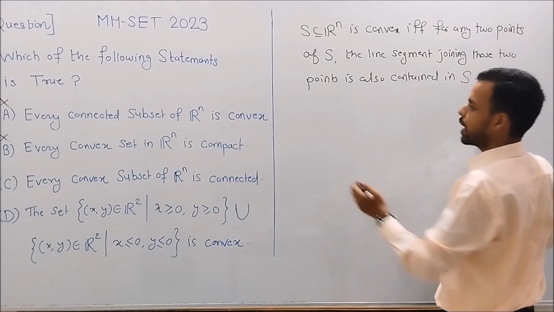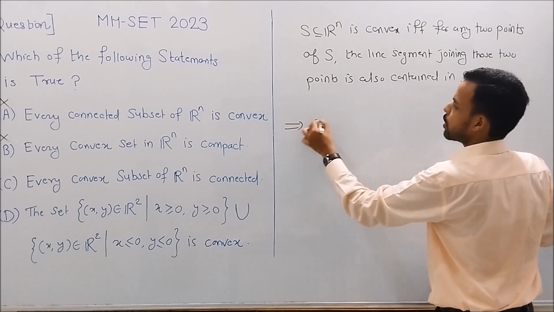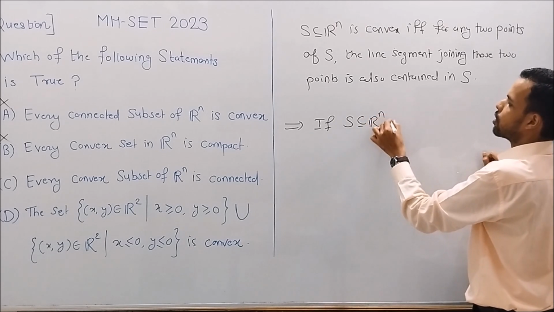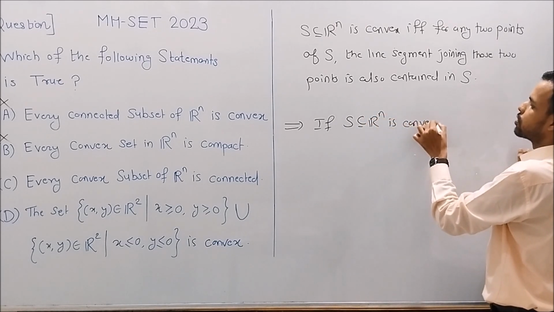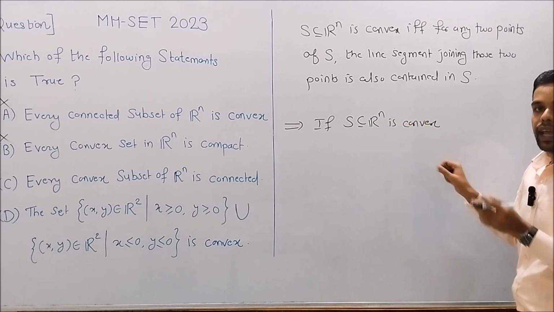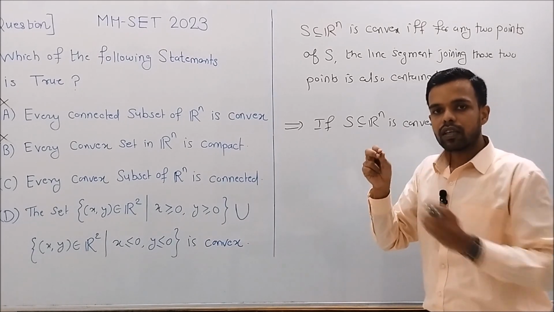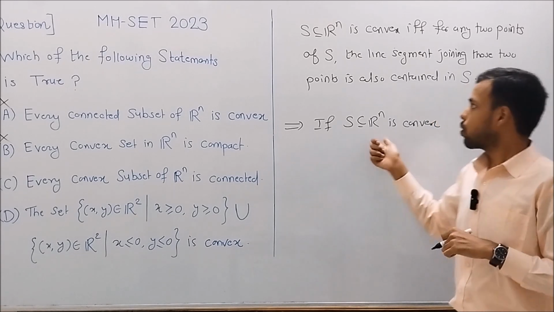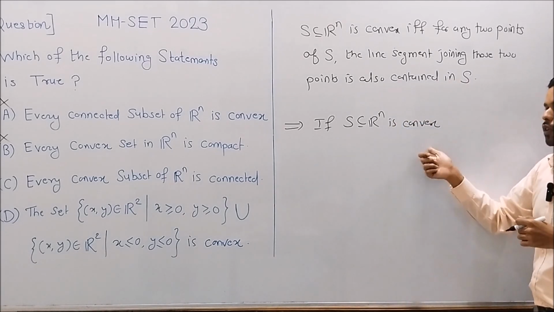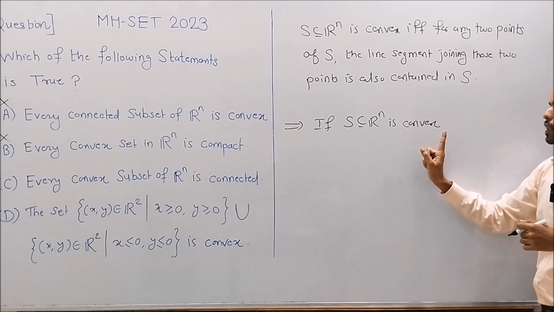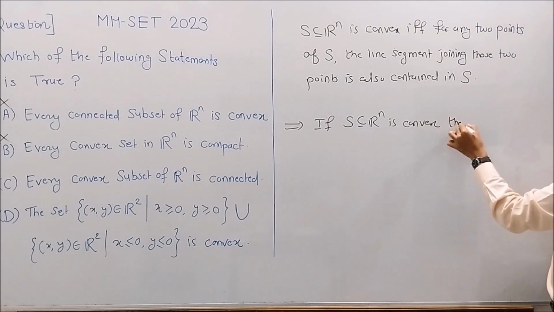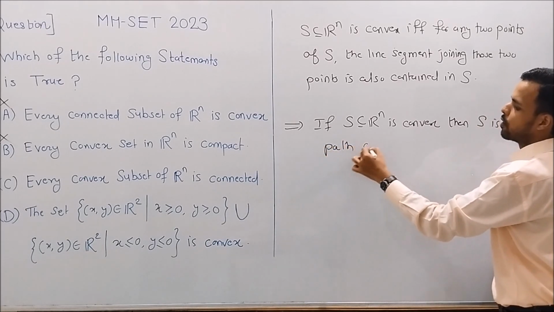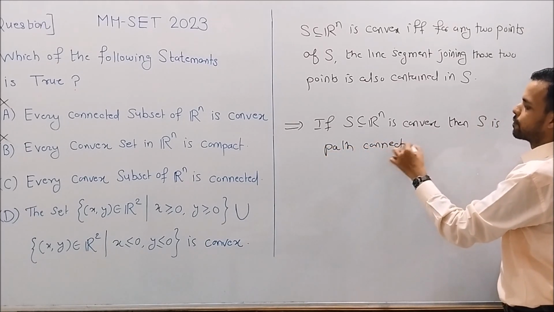So if S, a subset of Rn, is convex, then there exists a path joining any two points of S and that path is also contained in S. So S is path connected.